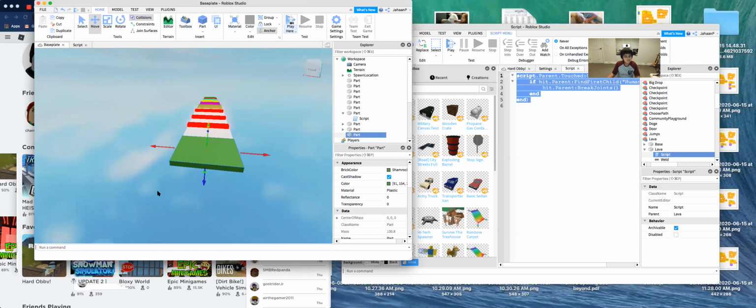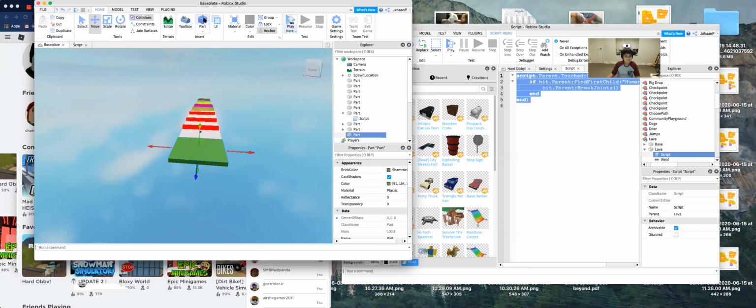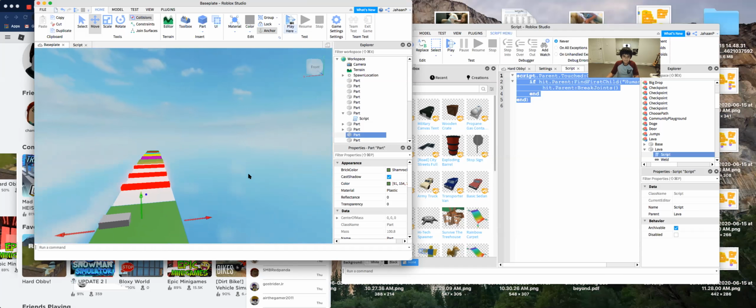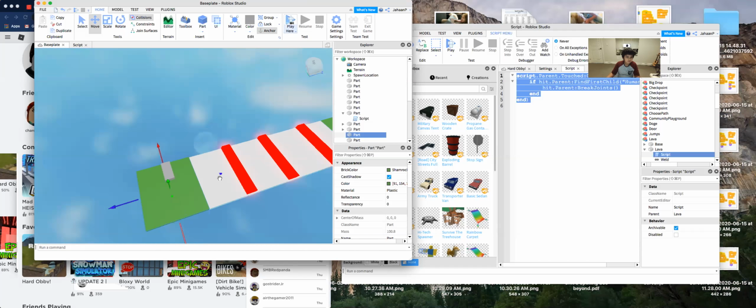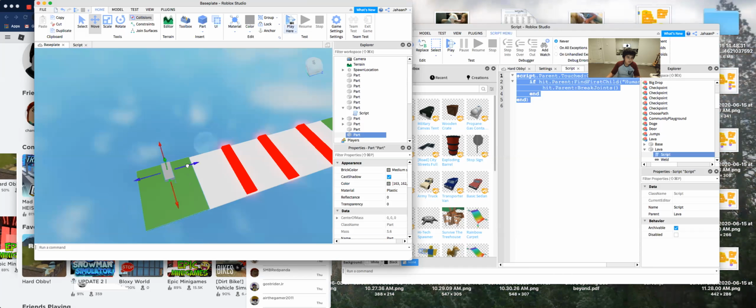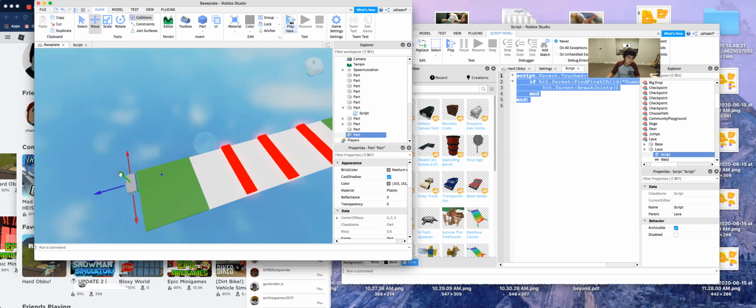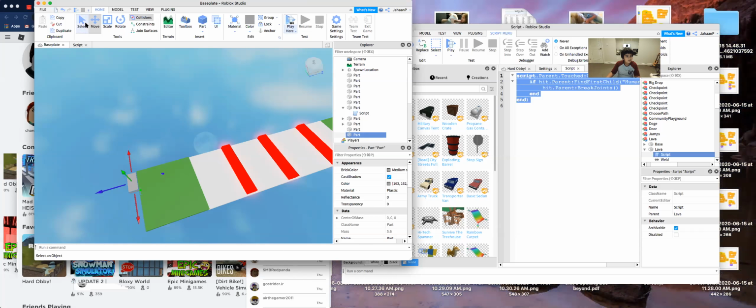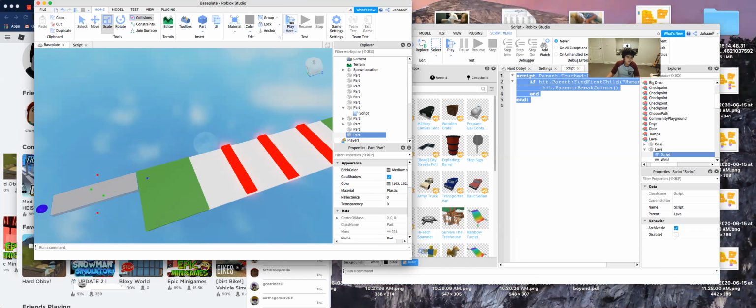So then what we do is insert another part, and then we can click on that part, and we'll make it a little bit down, and then we'll scale it so that actually it looks like a path.